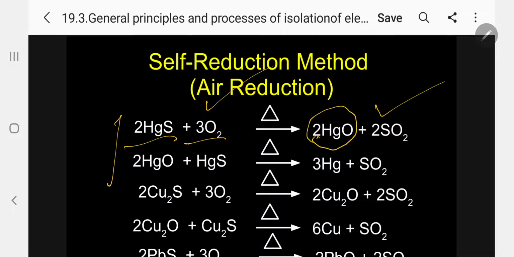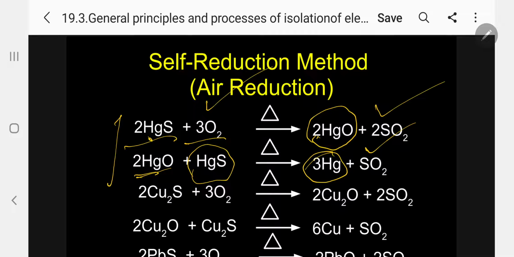Kindly follow. Once mercury oxide is formed, this mercury oxide again reacts with the excess of mercury sulfide. That is called self-reduction. Even the product that is formed is used again for reducing the mercury sulfide to impure mercury and sulfur dioxide. That's why it is called self-reduction. Normally it is one step, but here there are two steps. First, it is converted into an intermediate, mercuric oxide. Then the intermediate mercury oxide again reacts with mercuric sulfide to produce mercury and sulfur dioxide.